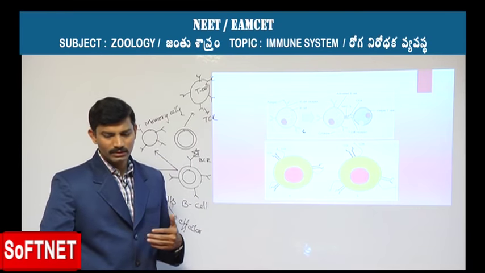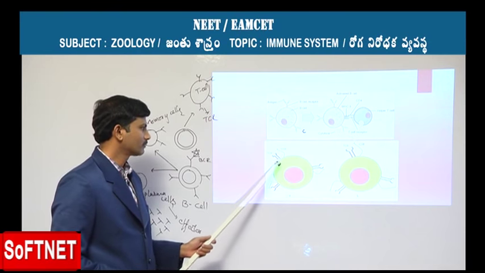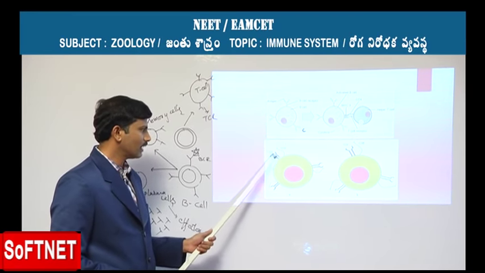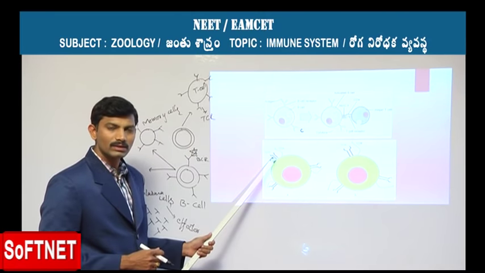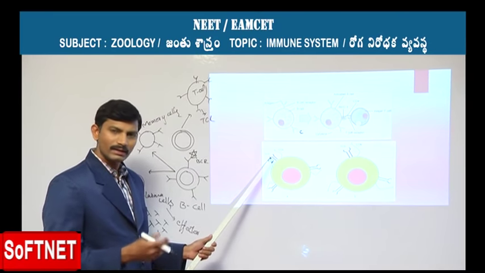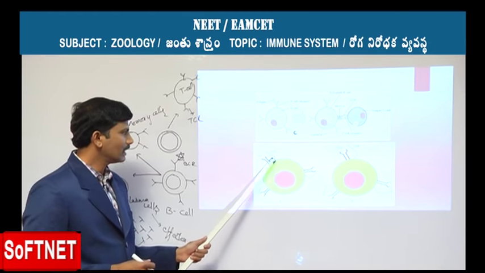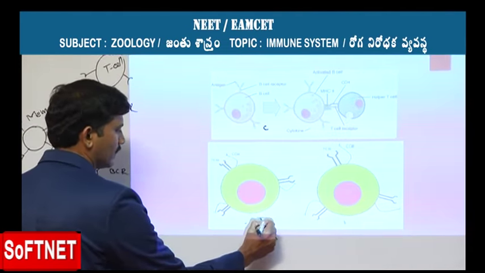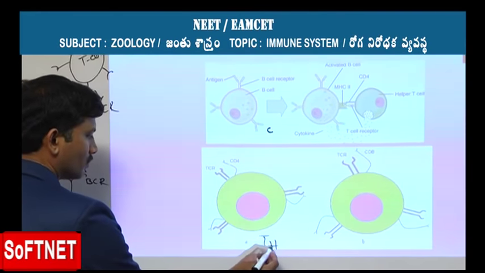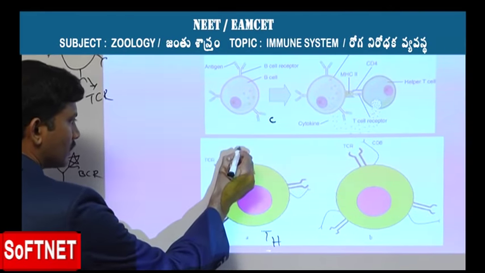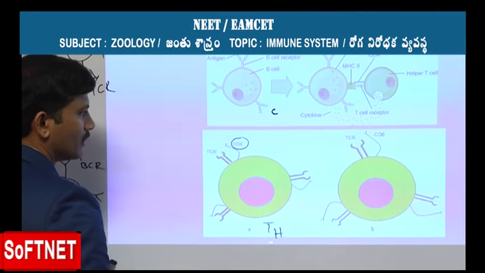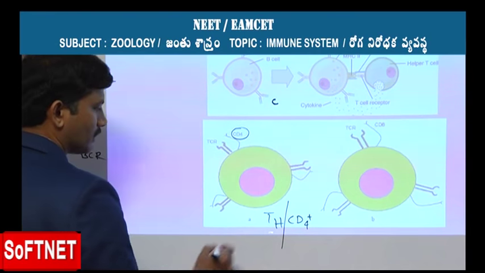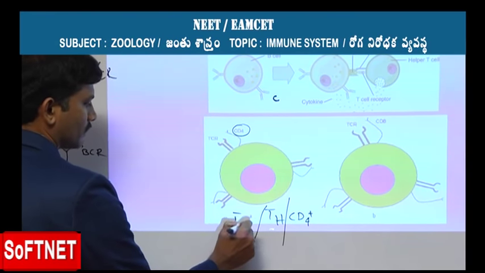If you look at this, this is the T lymphocyte cell which is provided with a TCR. With the help of that, it helps in the recognition of antigen, and this is a CD4 marker. So now we can call these cells TH cells. Those cells that are provided with a CD4 marker are called CD4 plus cells or T4 cells.